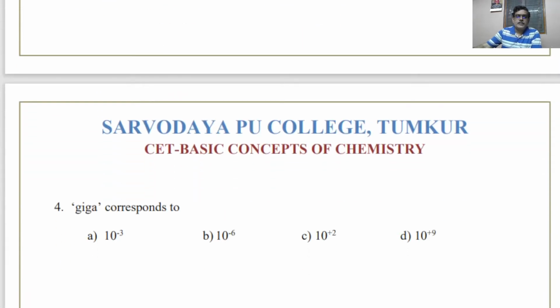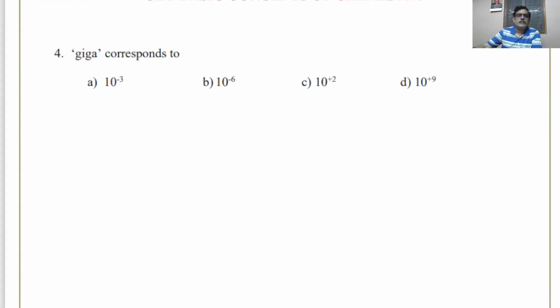Giga corresponds to, no, it is about the prefixes and suffixes that we use. So gigameter, so what are the values of the prefixes that we use before the unit? Say 10 to the power of minus 3 is actually milli, as in millimeter, milliliter, ml. 10 to the power of minus 6 is micro. So you have to remember a few of these things.